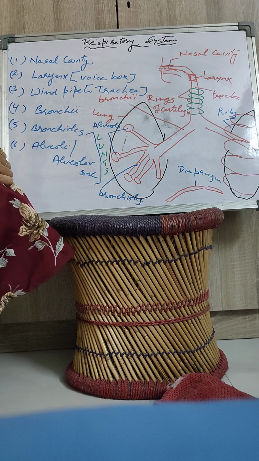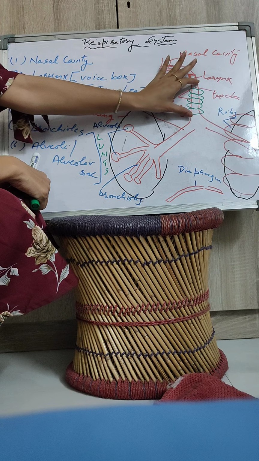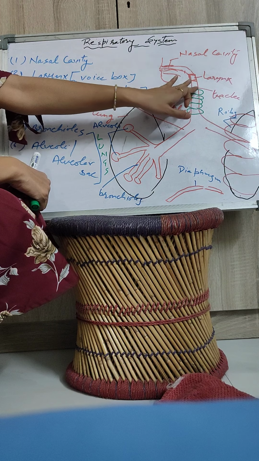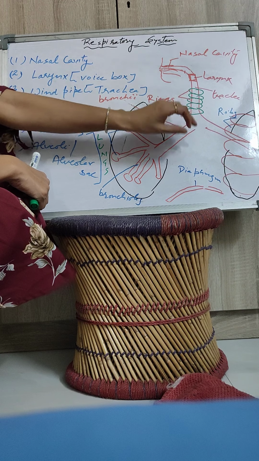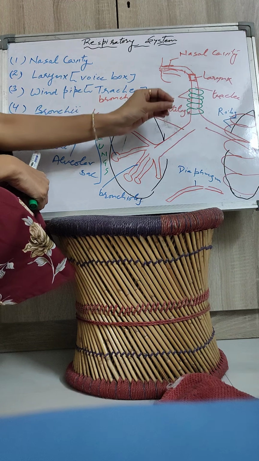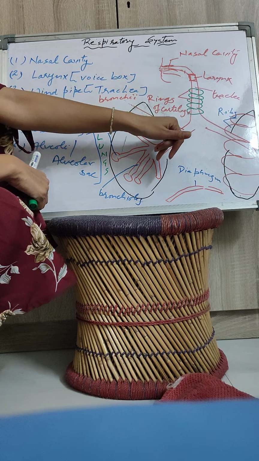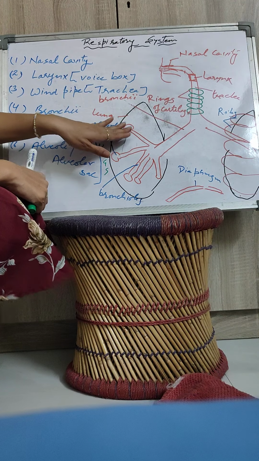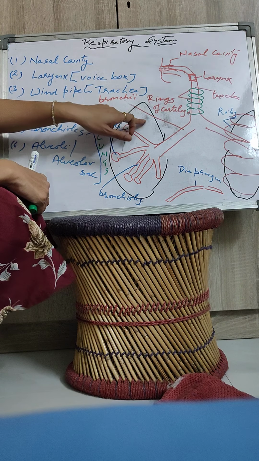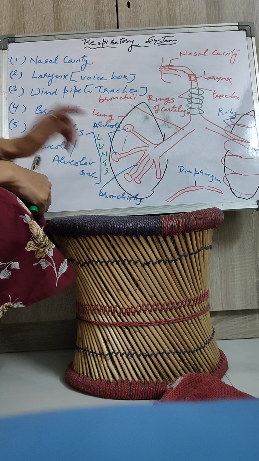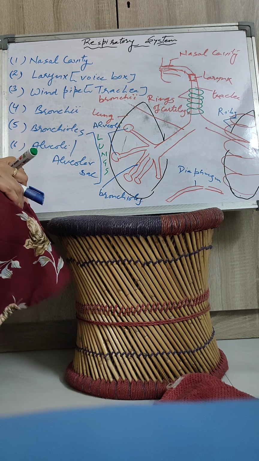Again I am going to repeat it. First of all, the nose. The nose continues with the nasal cavity. The nasal cavity opens into the larynx, and the larynx continues with the windpipe, that is the trachea. The trachea contains rings of cartilage, made up of cartilage connective tissue. Then the trachea is divided into two parts, or from the trachea two tubes arise that reach the right and left lungs. These tube-like structures are known as bronchi, and bronchi continue with the bronchioles. These thin tubes that arise from the bronchi and reach inside the lungs are known as bronchioles. And at the end of each bronchiole, a sac-like structure is found, known as the alveoli.